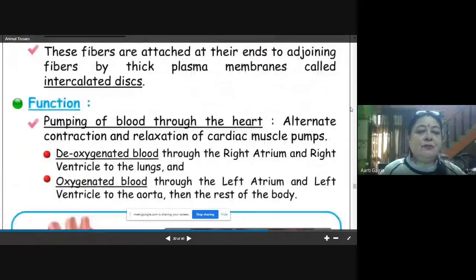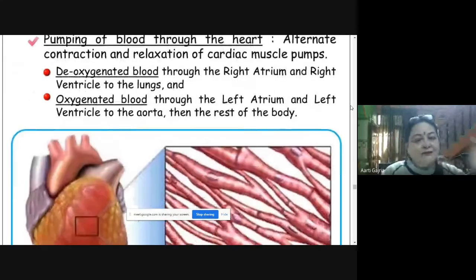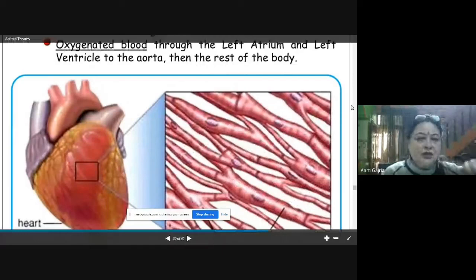Now, if you see the function of this cardiac muscle, cardiac muscle is one type of muscle which never rests, because if it rested, we would die. So they are continuously working, pumping blood through the heart, with alternate contraction and relaxation of the cardiac muscle. The pumping of blood from the heart takes place because of this cardiac muscle. So deoxygenated blood goes through the right atrium and right ventricle to the lungs, and oxygenated blood through the left atrium and left ventricle. The left side is for the oxygenated and the right is for the deoxygenated. So this is the structure of the cardiac muscle. It is present only in the heart.